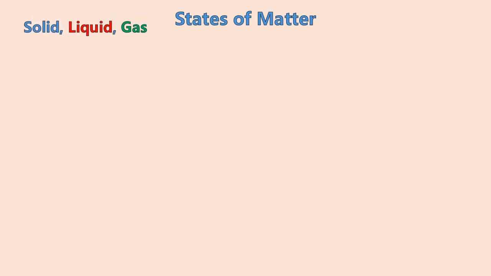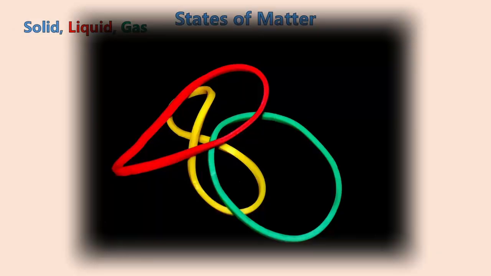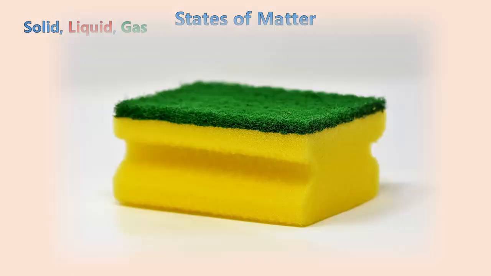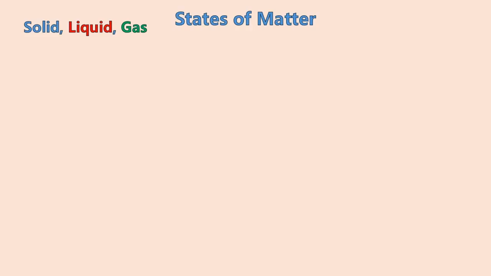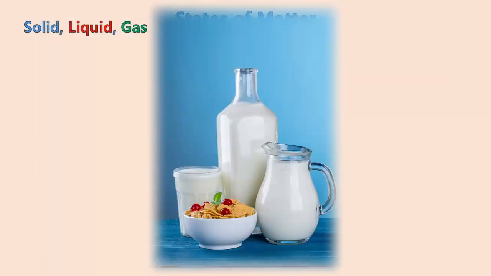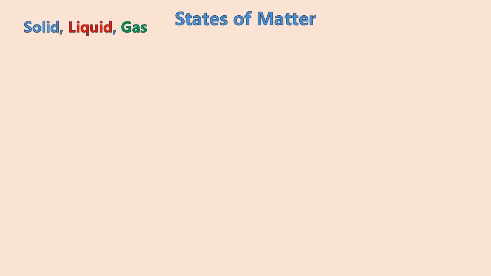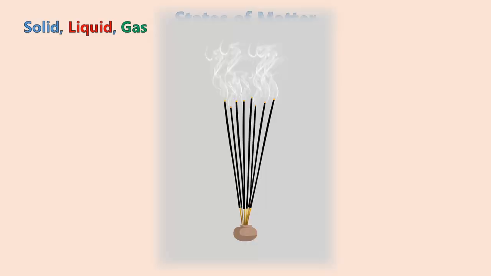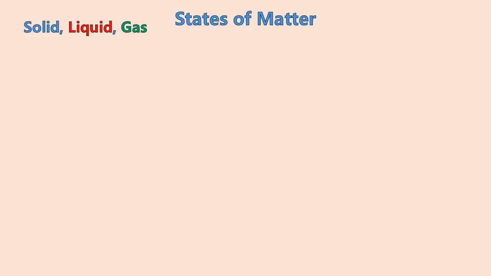Solids have definite shape and volume. When external force is applied, they retain their shape. Examples of solid are rock, rubber band, sugar crystal, and sponge also is a solid but with minute air-filled holes. Liquids on the other hand do not have shape. Example, water, milk, etc. They flow and they take the shape of the container they are put in. Molecules of liquid have more space between each other and more kinetic energy compared to solids. Gas particles have a lot of kinetic energy and their motion is at most random.